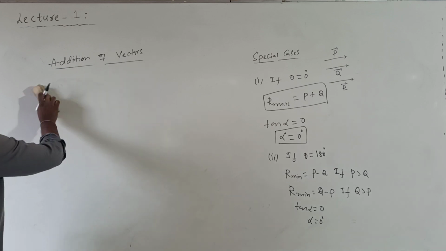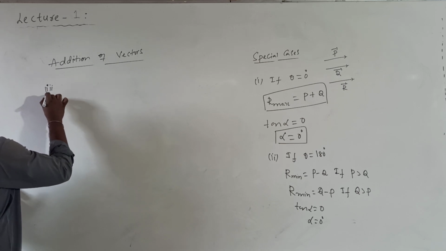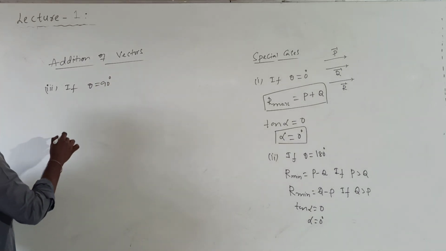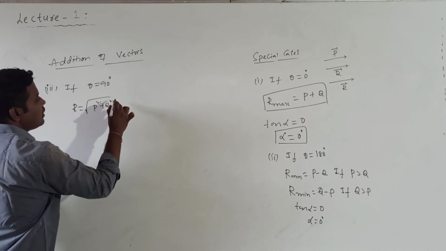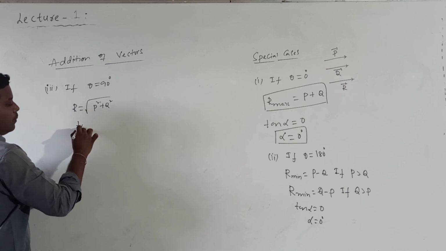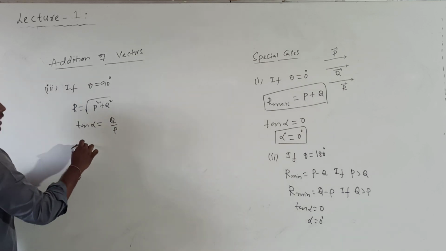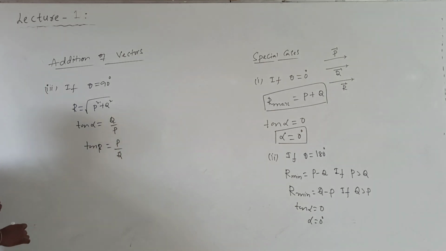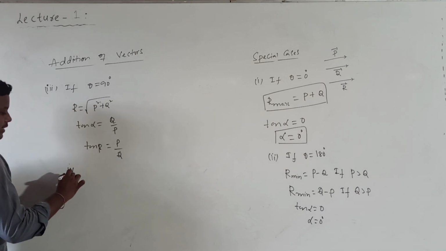Now the third case regarding this parallelogram. If theta is equal to 90, the two vectors are perpendicular. When P bar and Q bar are perpendicular, with theta 90 we get R equal to root over P square plus Q square, because cos 90 value is 0. Then what do we get for tan alpha? Tan alpha will be Q divided by P. Otherwise, tan beta is equal to P divided by Q. Understood? So this is when two vectors are perpendicular vectors. Parallel vectors, anti-parallel vectors and perpendicular vectors. So let us see the next case.